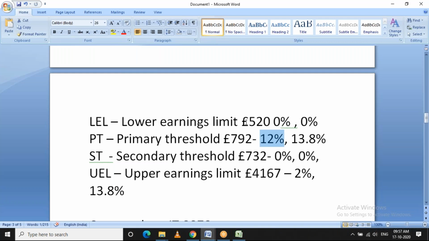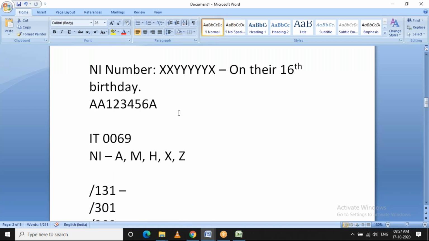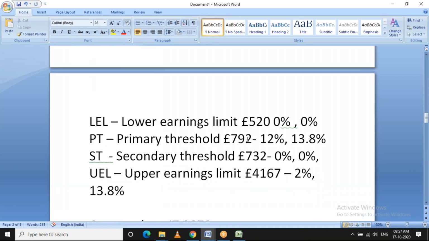See, again, the 5,000 pounds, let's say it's a basic salary, so there are no other allowances paid to that employee. Your basic pay will be considered for taxable earnings as well as NI contribution earnings. So taxable, you are clear. Now, for NI earnings, that 5,000 pounds will be split across these slabs.